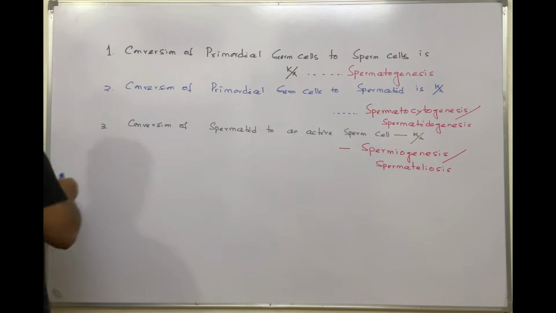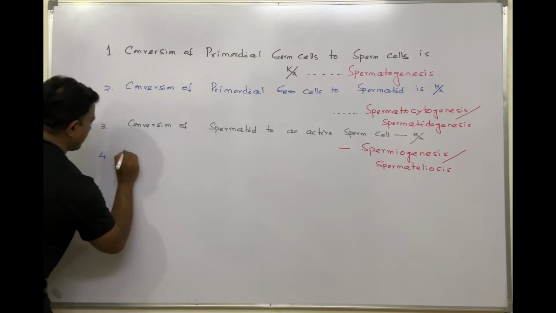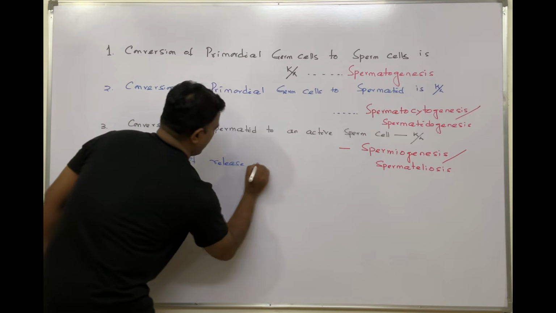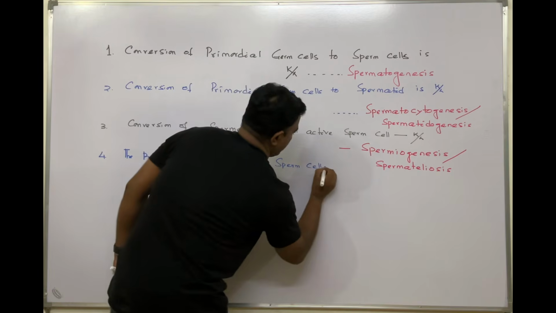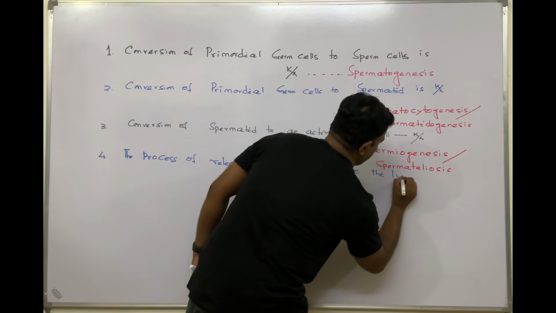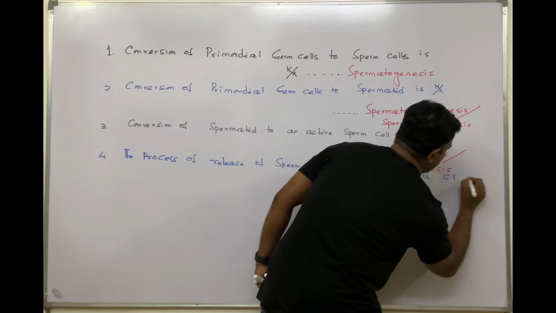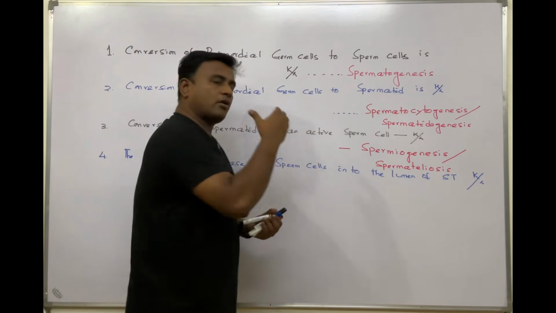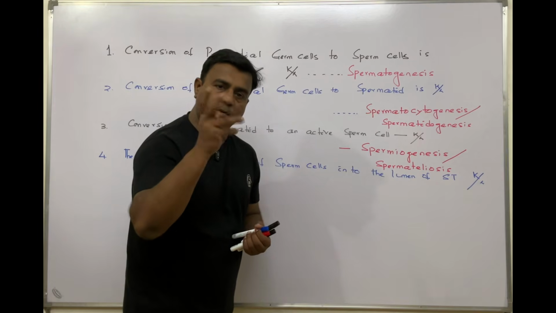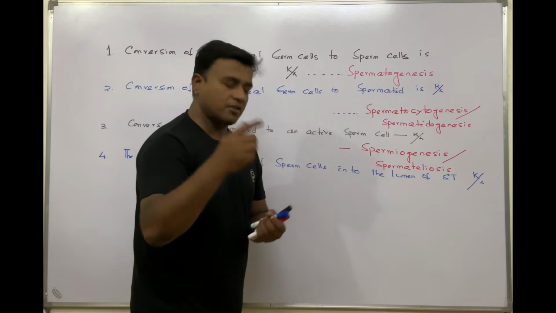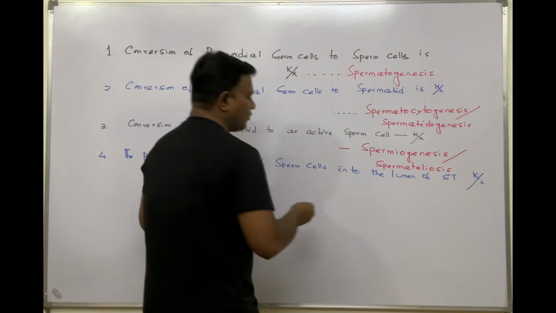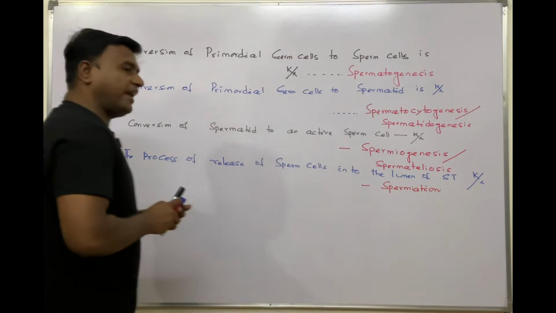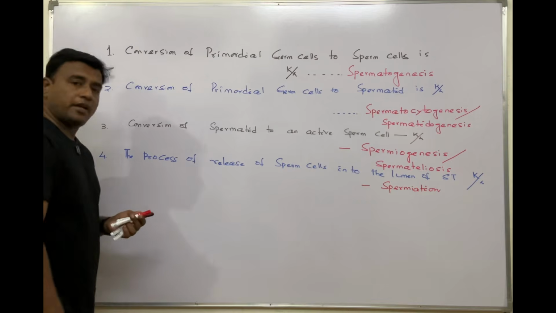Next, the fourth question in the same series: the process of release of sperm cells into the lumen of seminiferous tubules is known as... This is another important point which marks the ending of the formation of active sperm cell from the inactive spermatid, means round spermatids will be converted into active sperm cells, and that process is known as spermiation, and this marks the end of the process of spermiogenesis. So that's why it is a very important point.